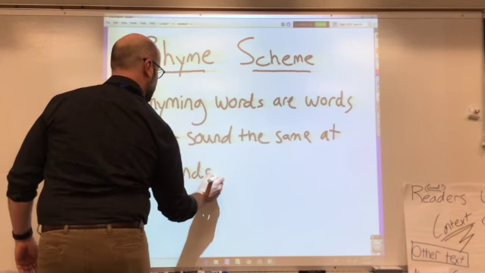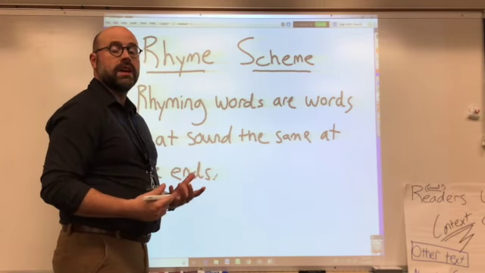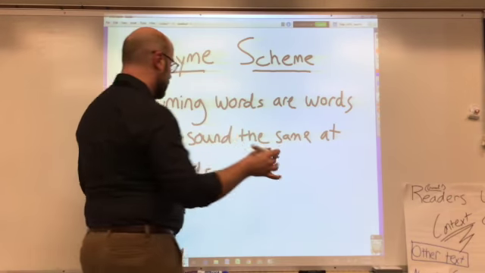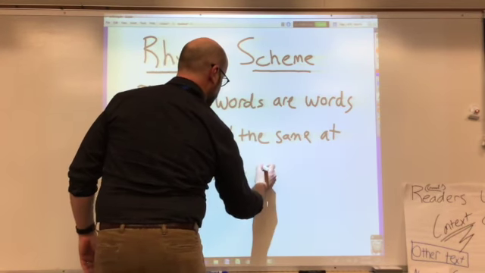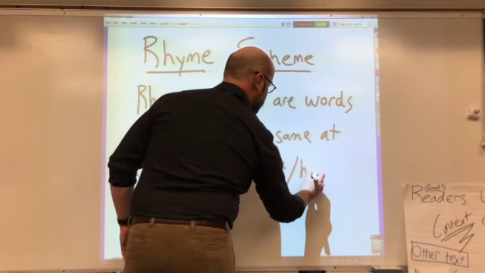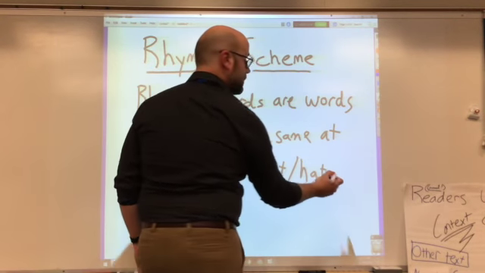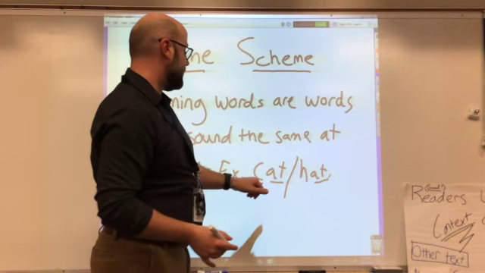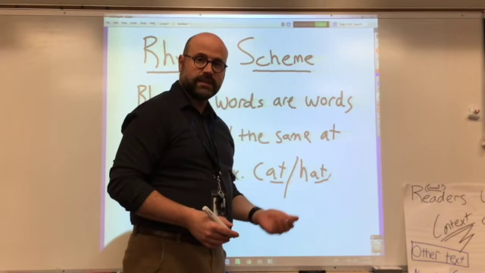Okay? So rhyming words are words that sound the same at the ends. For instance, I'll give an example here. What about cat and hat? The AT is the same in both words. That sounds the same at the end, at. Just the C and the H are different. Cat, hat.